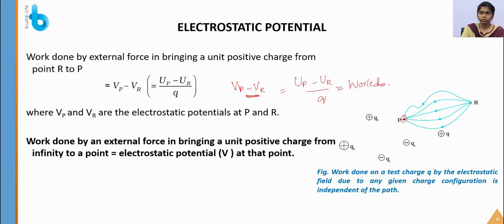This work done is stored as an electrostatic potential of a charge Q, say Q, which we are moving from the point R to P. So the work done by the external force in bringing the unit positive charge from infinity to the point is equal to the electrostatic potential at that point.